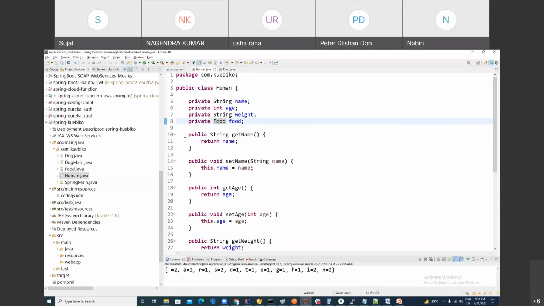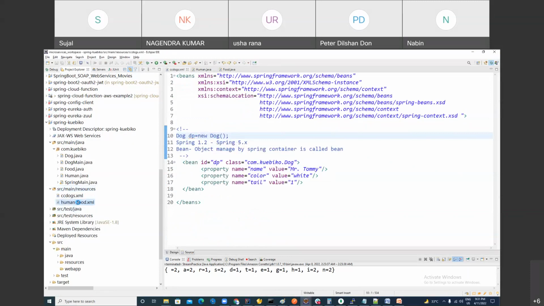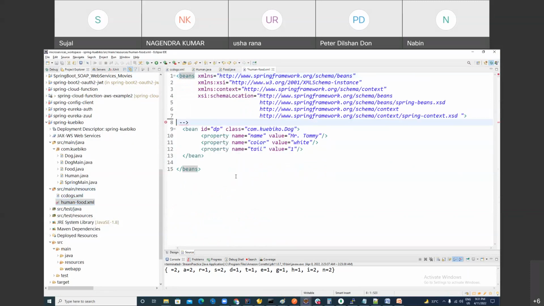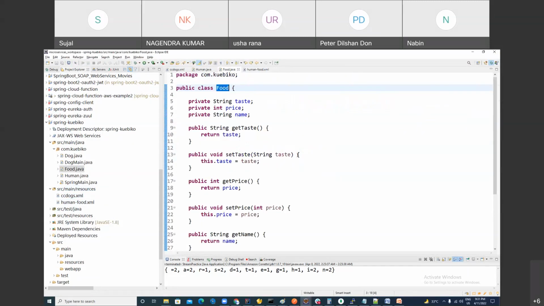Now, I need to make this configuration so that when human is created by the Spring container, food should also be initialized. I'm making one XML file. XML file name may be anything you can give it, right? I'm just making human slash food. First of all, I want to create an object of food. This is my fully qualified class name, right? I can give the object name FD. You can give any name to it, doesn't matter.